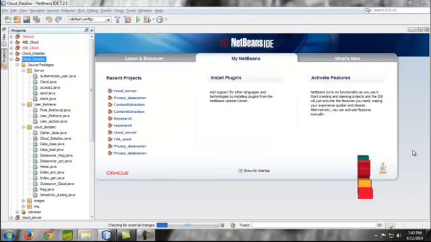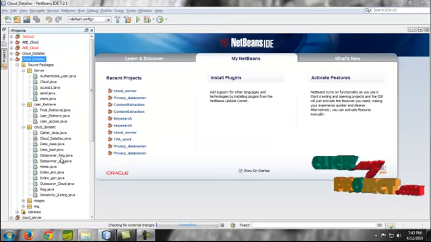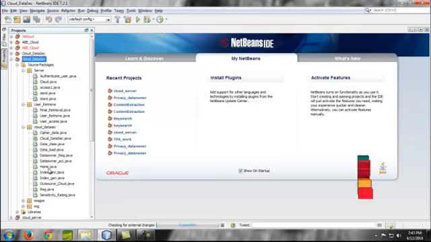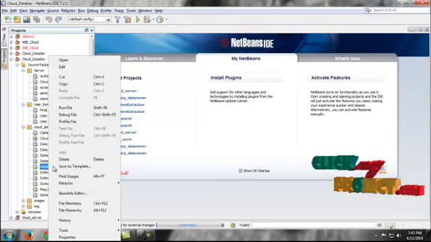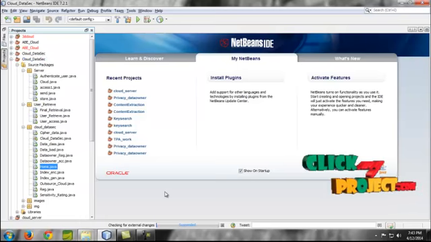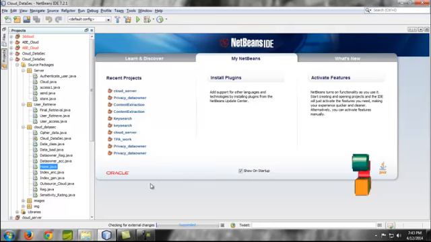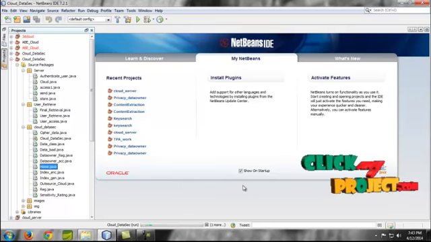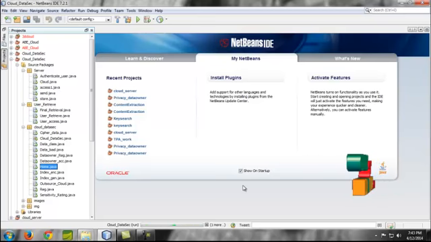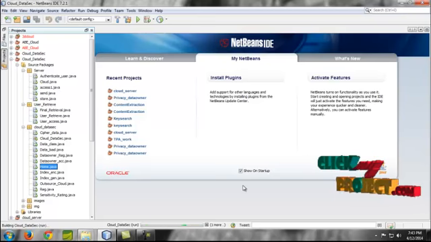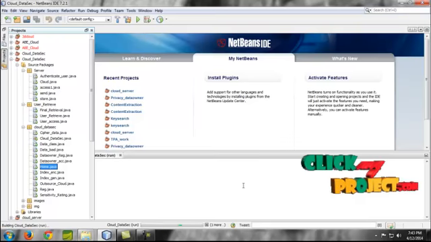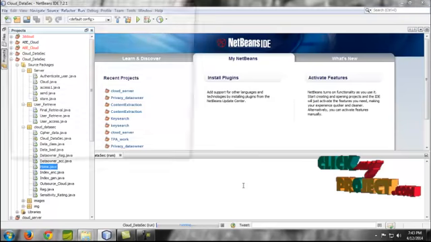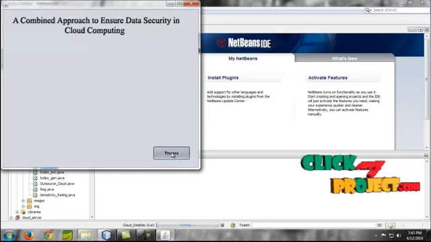Next, we are going to see the demo of the combined data security process. First, in the cloud data security package, you have to run home.java. Just right click and give run file. Once the home process is running, we have to input the data.